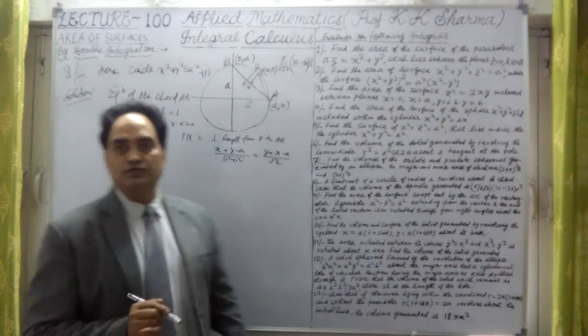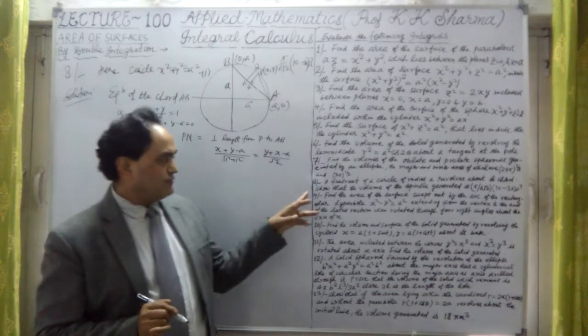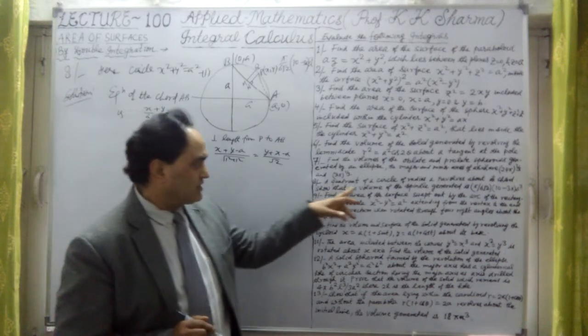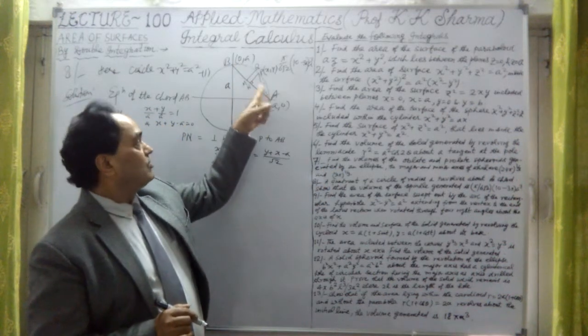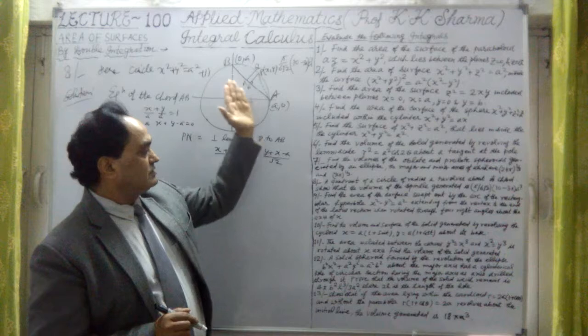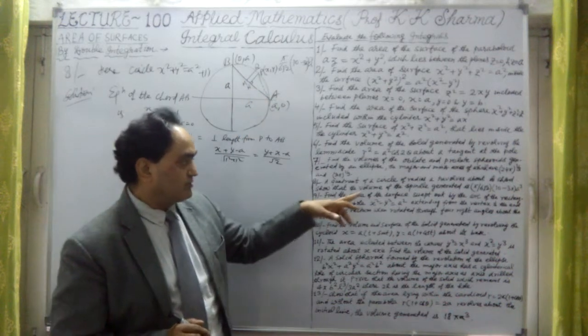Yes, guys. So we are doing question number 8 here. A quadrant of a circle of radius A is revolved about its chord AB.